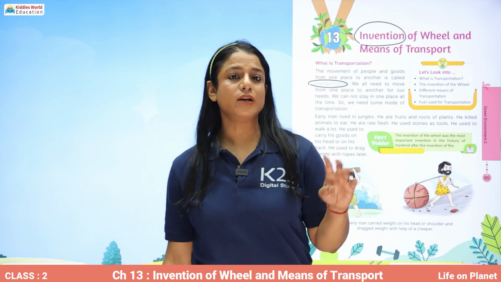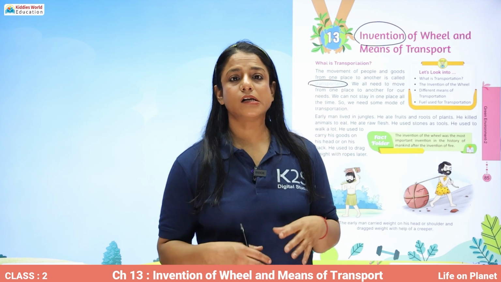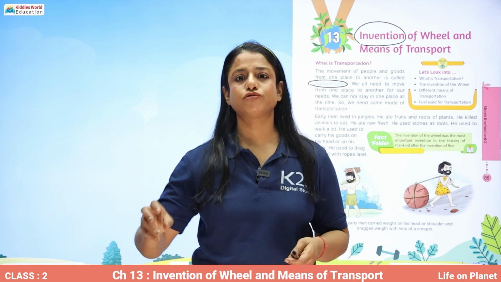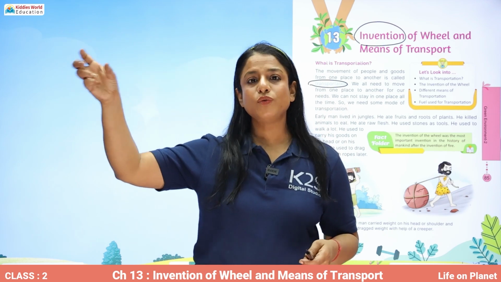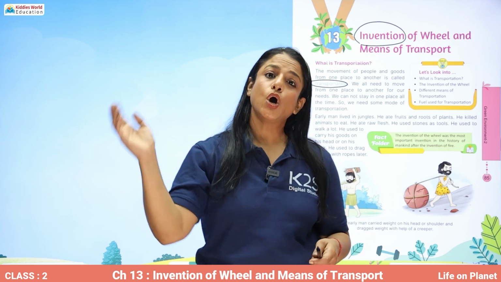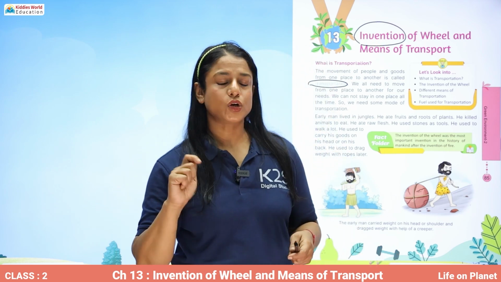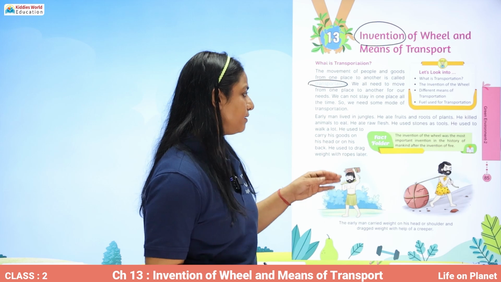So they used to live in jungles, and in the jungles, what did they eat? They used to eat fruits and vegetables growing wild on trees, or they hunted animals and then cooked them and ate them.